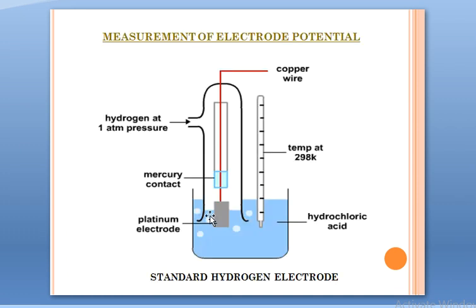Let's see how we measure it. As I said, measurement of electrode potential is always done with respect to a reference electrode, which is our standard hydrogen electrode. And this is the construction of the standard hydrogen electrode, in which in this half cell we have hydrochloric acid. We have a tube in which there is a copper wire linked to the platinum electrode. Then we have hydrogen gas at 1 atmosphere pressure inside that tube, and we are maintaining temperature at 298 Kelvin. A very simple diagram to understand the principle and the construction of the standard hydrogen electrode.